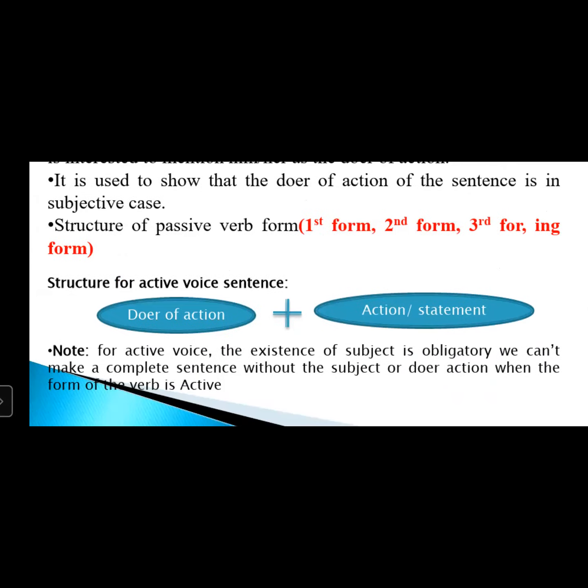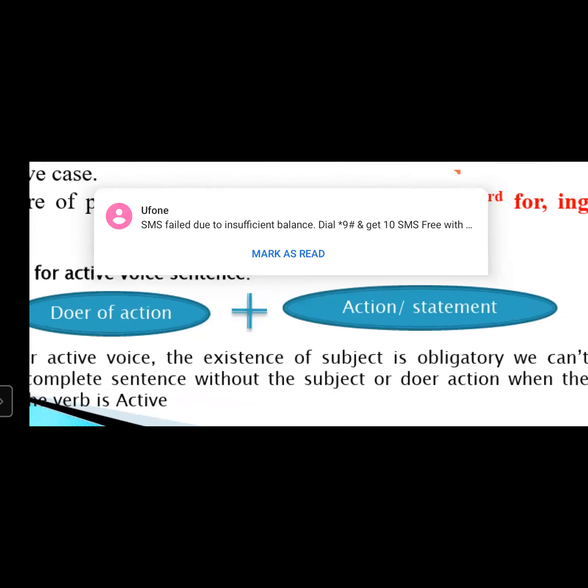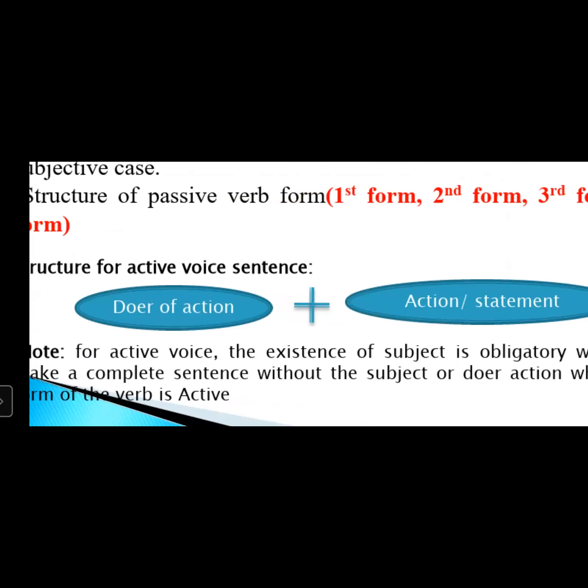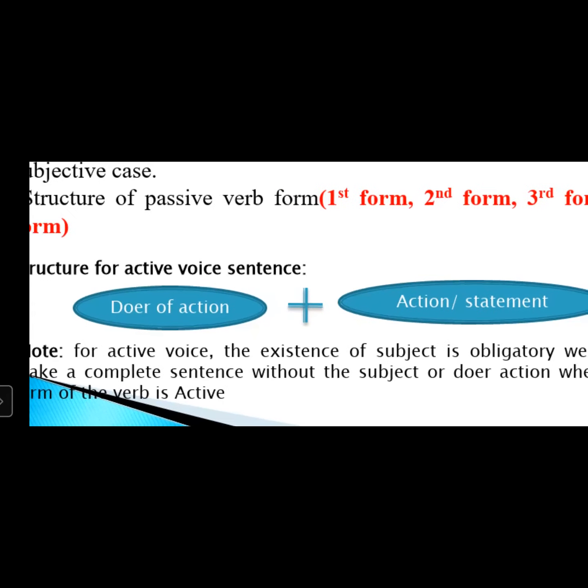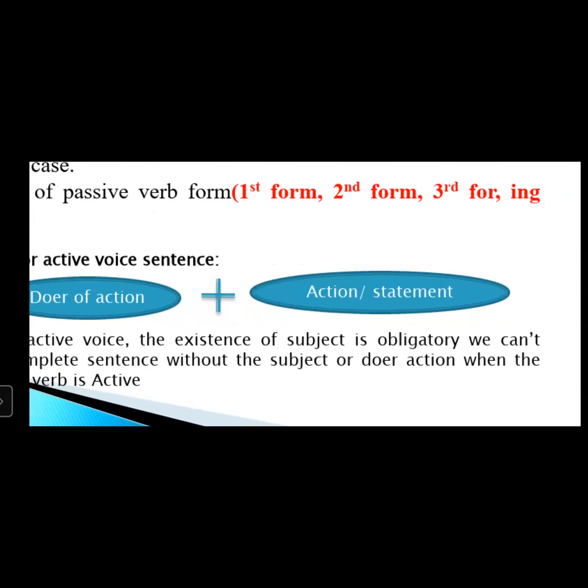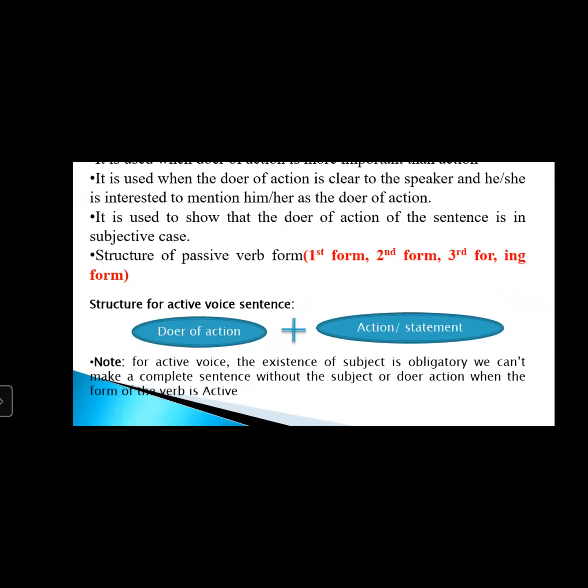First of all, what do we mention? We mention the doer of action: he, she, I, you, we, they, Ahmad, Mahmood, Ahil, Haider Ali, Noshin, Sama, Wahab, whoever it is. First the doer of action, and after the doer of action, we mention the action. Here is another very important point: whenever we want to make a sentence of active verb form, we can't make a complete sentence without the subject or doer of action when the verb form of the sentence is what?